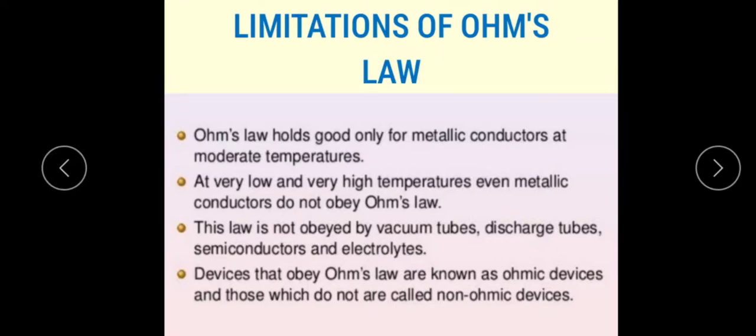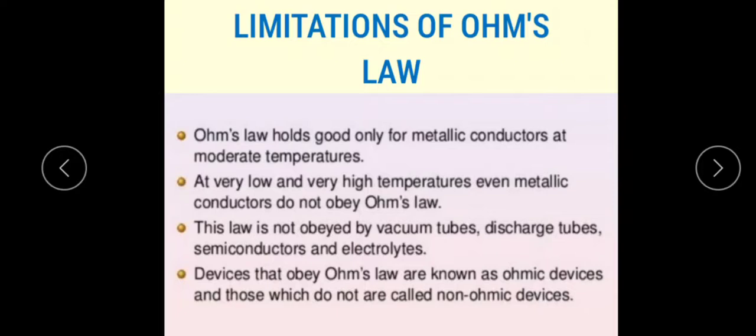The second limitation: at very low and at very high temperature, even metallic conductors do not obey Ohm's law.